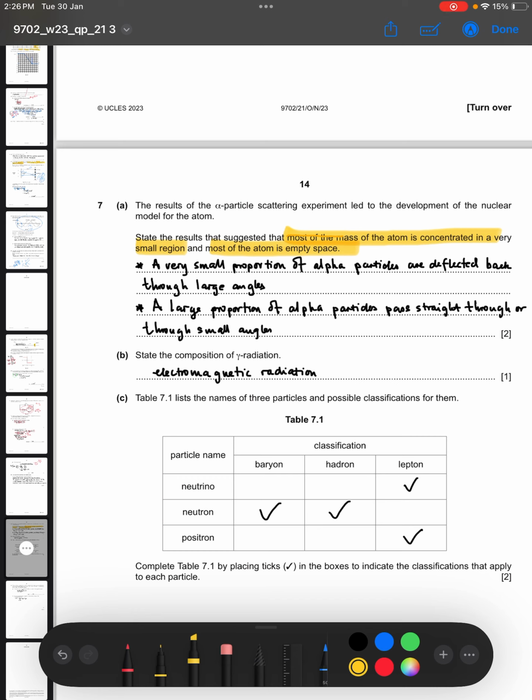If many alpha particles were going through angles greater than 90 degrees, it would mean that this lot of mass was concentrated on a bigger region. But because it is concentrated on a smaller region, only a few alpha particles have the capacity to be incident on this small nucleus.